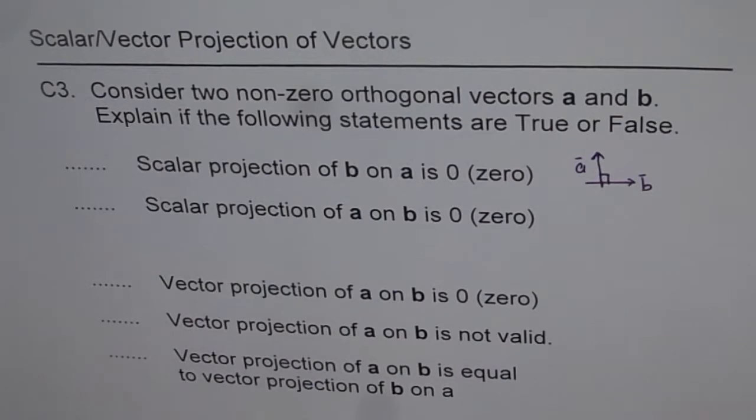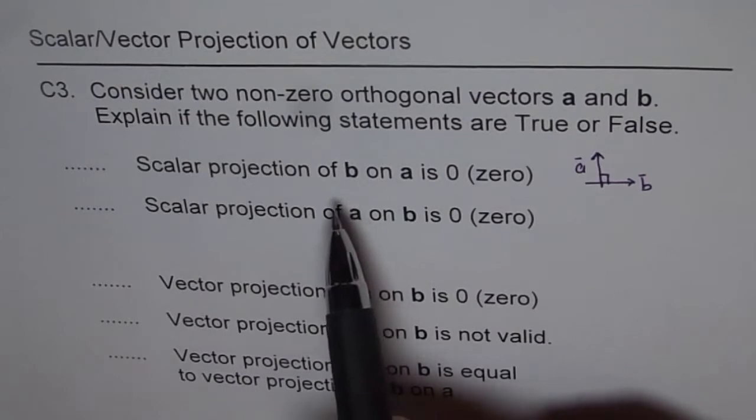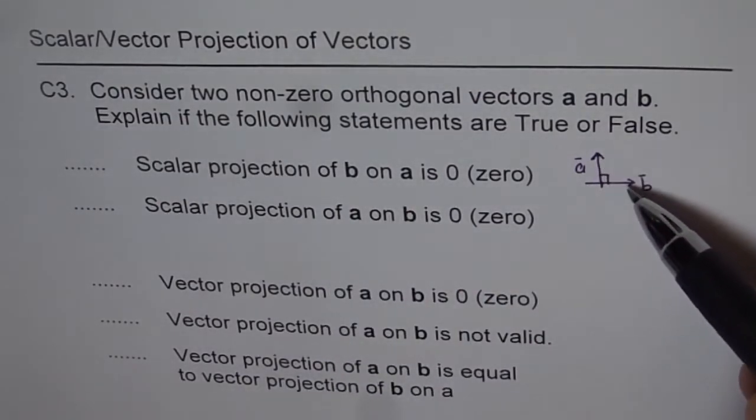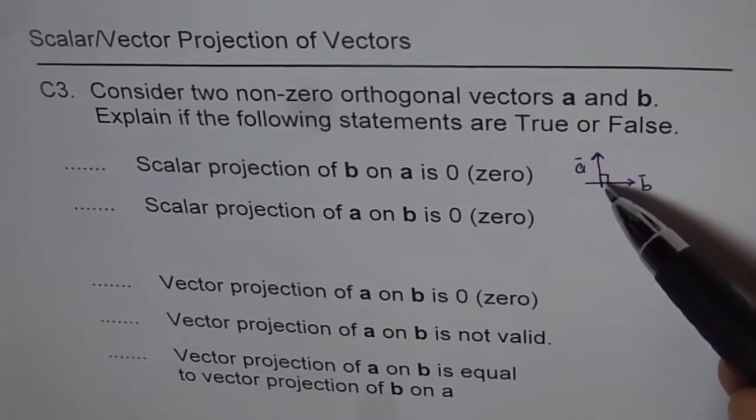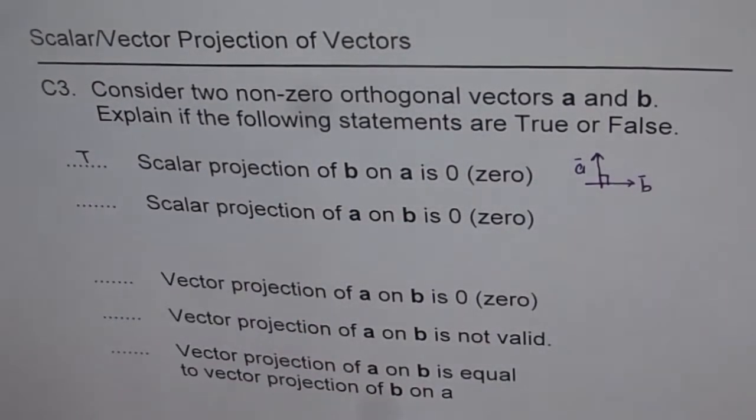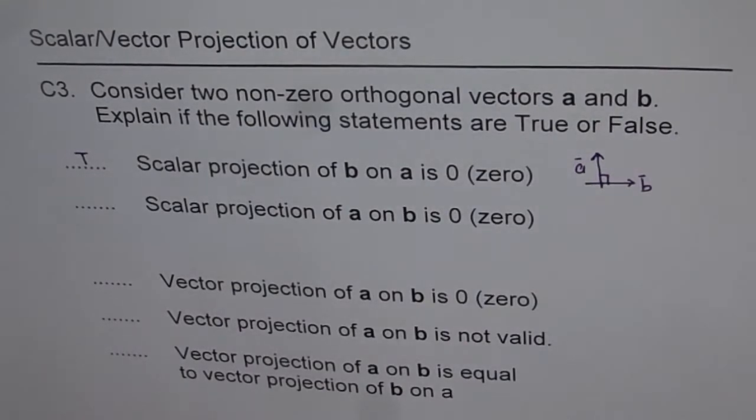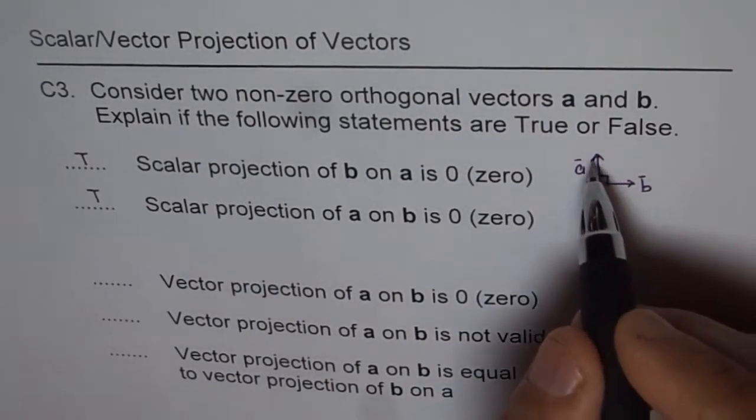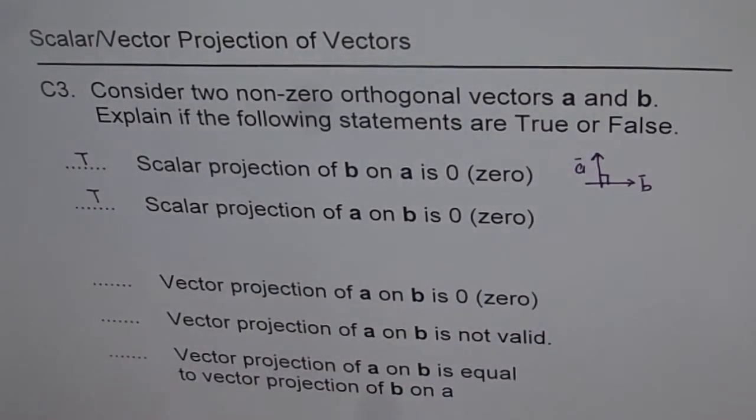And here is my suggestion. Now, first one, scalar projection of B on A, right? So if you are projecting B on A, then you can say they are perpendicular, so it is 0 indeed. So this is true. Scalar projection of A on B is also 0. So in any orthogonal vectors, when the two vectors are perpendicular, then the projection of either one of them will be 0 on the other, right?